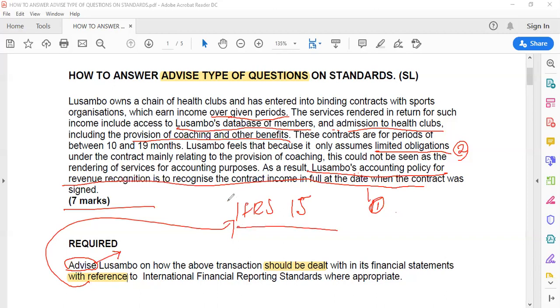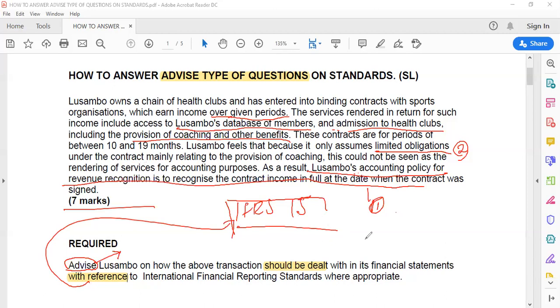So what are the recognition criteria for this standard? What are the measurement rules of this standard? Those are the things you must bring in so that when you are advising, you are not just talking from without, but from reliable information. According to IFRS 15, so and so should be like this. But in this situation, what we are seeing is this, which is inconsistent with the standard. You are advising based on the applicable knowledge that exists from the relevant standard.